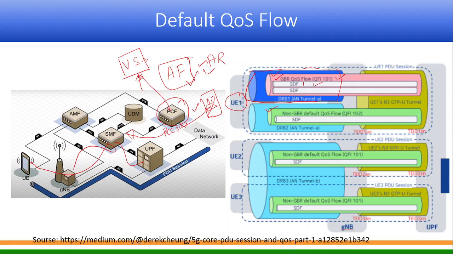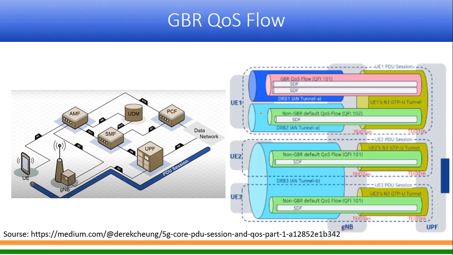Now the VS will again connect to the PCF, and the same thing will happen. So now the system sees that the quality of service requirement for AR/VR and VS is the same. This is just an example. So what it will do is, it will not create a different QoS flow, but add this SDF also, SDF2 for say video streaming, onto the same guaranteed bitrate QoS flow which it has. So this is how resources are allocated in 5G.